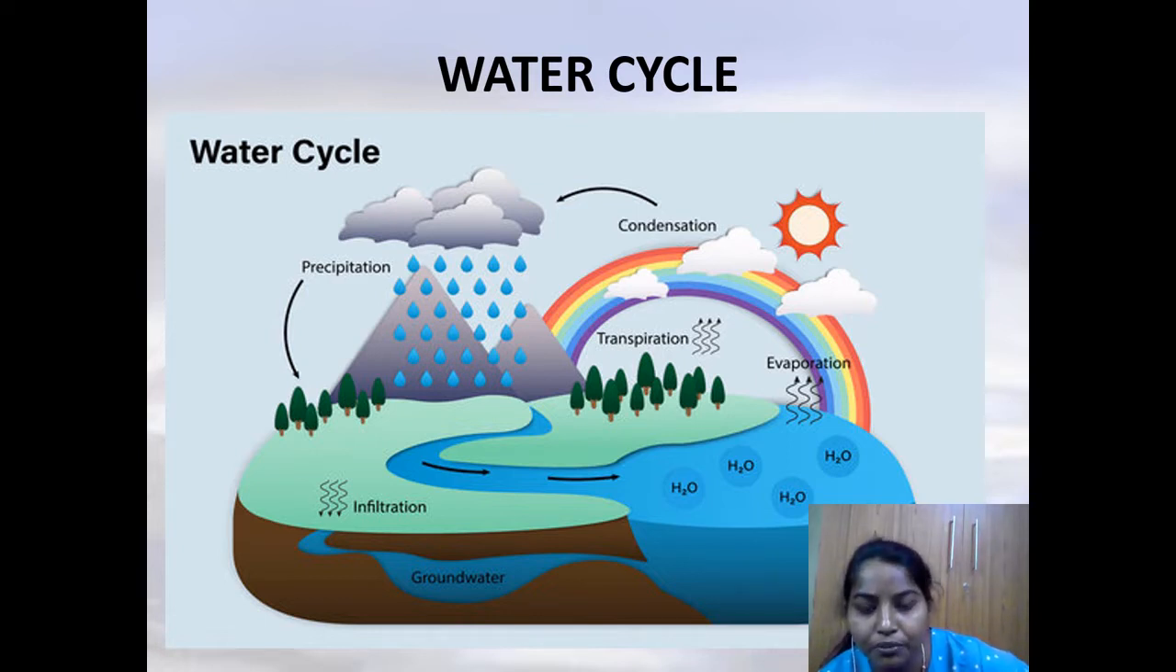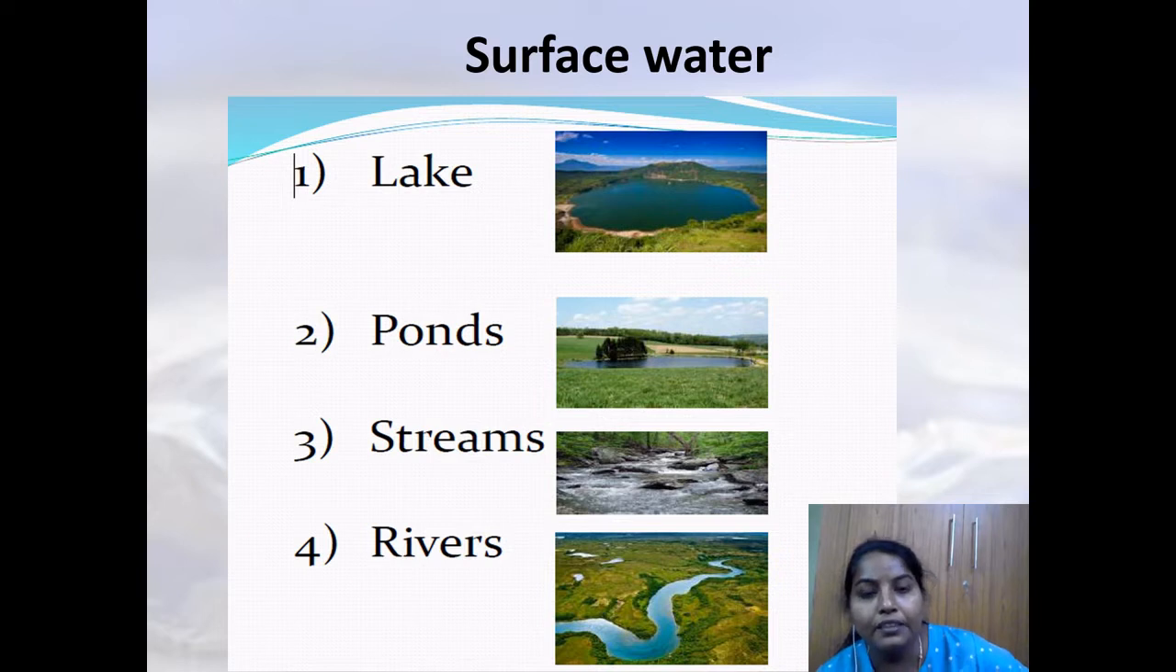See how the surface water gets evaporated, then condensed, and how it forms clouds, and from there we get the rainfall, that is known as precipitation. Again it reaches the ground, groundwater gets stored there, and through seepage it comes back to the surface. So this is a cycle of nature. It happens again and again. Basically this surface water is available in the form of lakes, ponds, streams, and rivers.